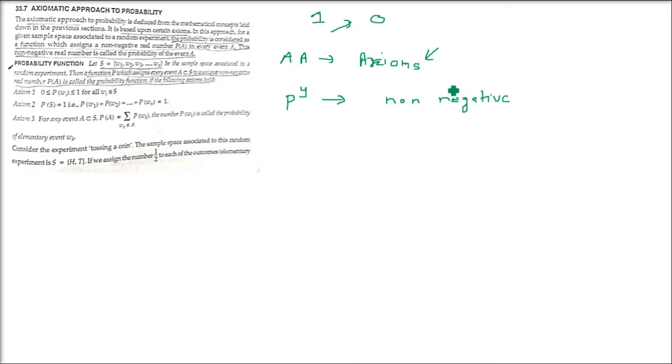Second, it will be a real number. For example, if you take 0.8, it is non-negative and it is also a real number.